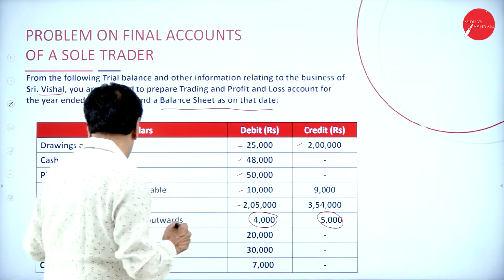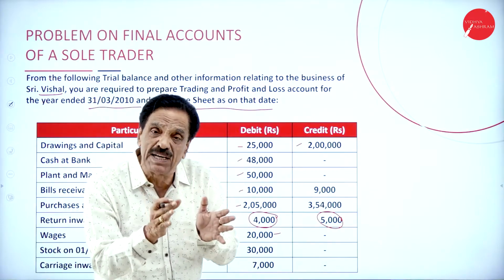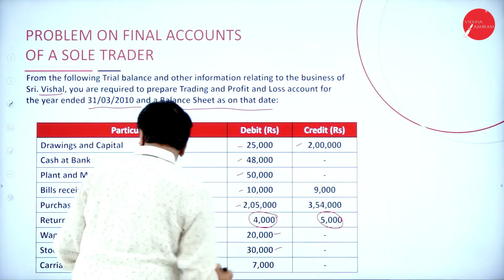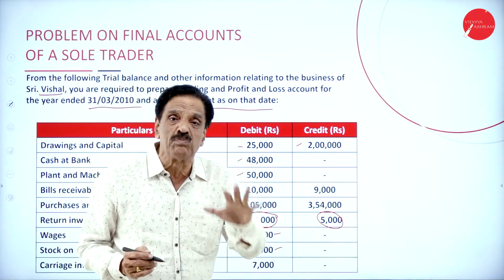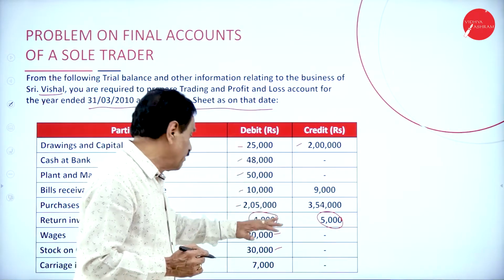Then wages 20,000 directly paid. It's a direct expenditure. It will come in the trading account. Then stock on 1/4 means opening stock. Opening stock. It will appear in the trading account, credit side or debit side? Where will it come?